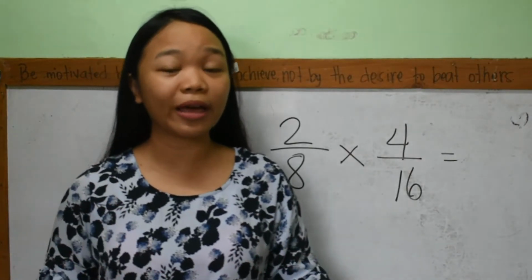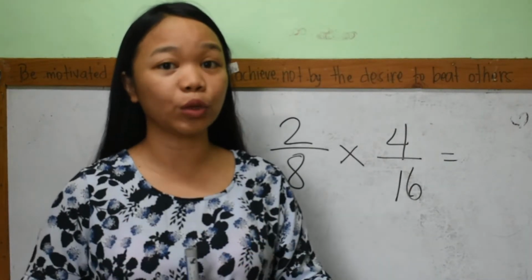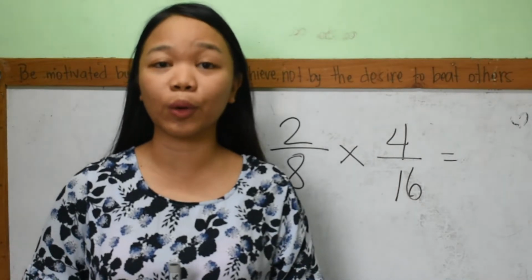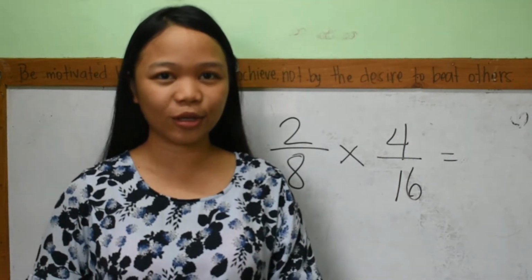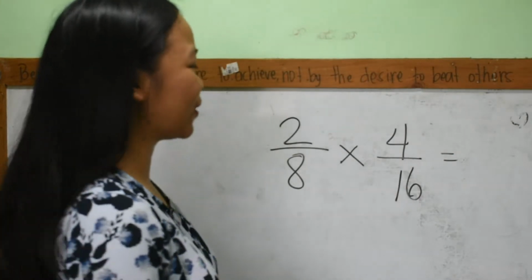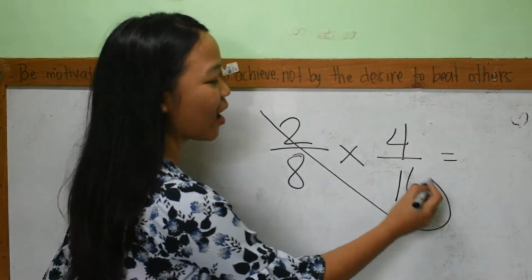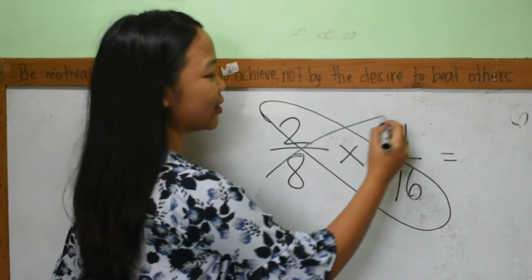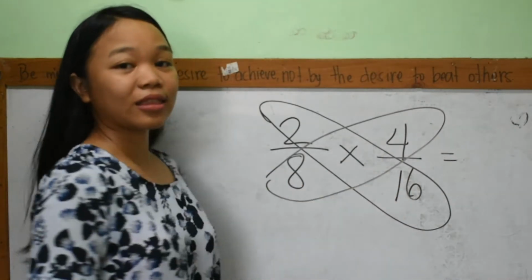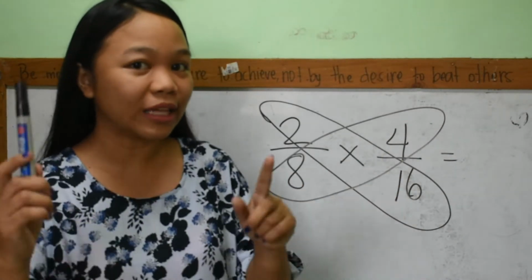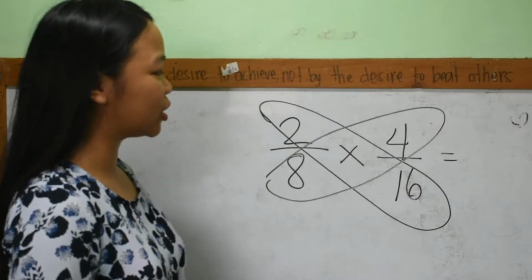So in multiplying fractions, we can use what we call the butterfly method. So look at this. Let's draw a butterfly. There you go. Now, let's use it in multiplying fractions.